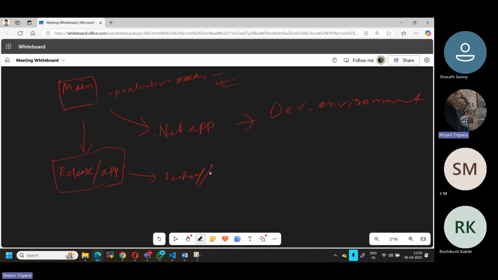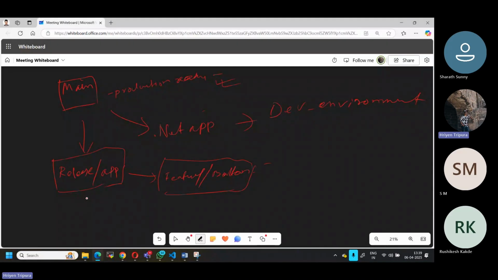Let's say one of the issues is that a button is not working, maybe some web URL is not working properly. So what do you do based on this release branch? They create a new branch with this name. This is the branch name. They will modify the same thing.